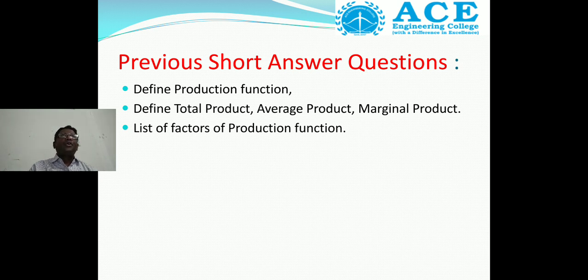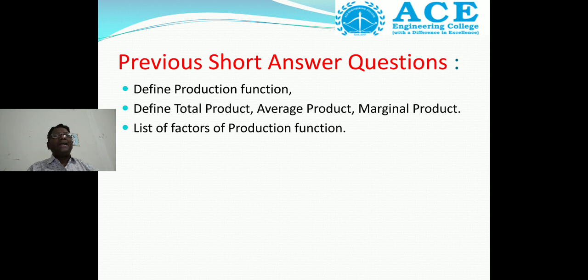So what you should know is to write the introduction first, then assumptions, then the table, then total product, average product and marginal product, then the stages and what each stage indicates with graphical representation, then the graph inferences. Finally, you should write the conclusion.